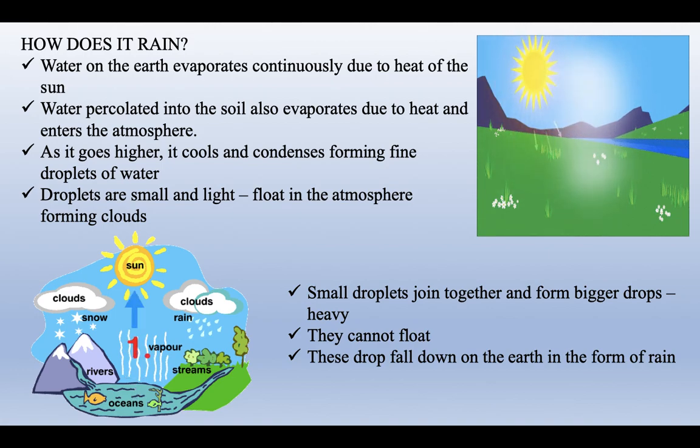I hope you can see, as the water vapor goes up it forms clouds and it comes down. It can come down in the form of rain. And in cold regions what happens? You cannot have water because it's so cold, the water freezes, and therefore it comes down in the form of snow.